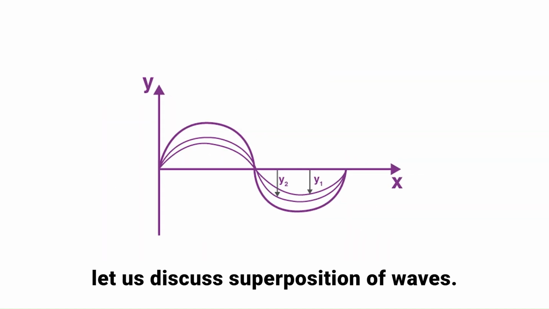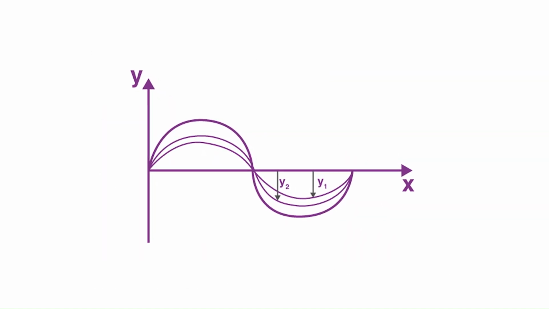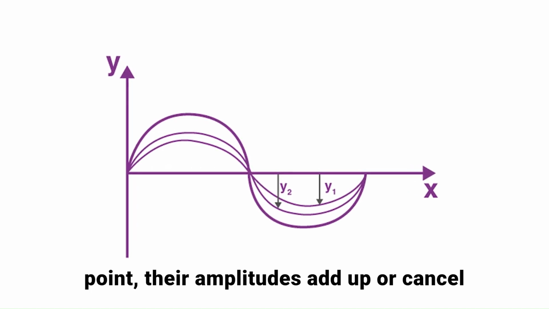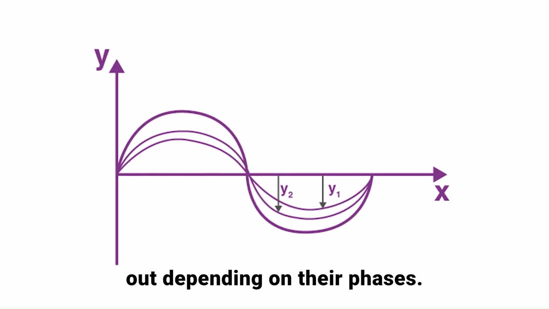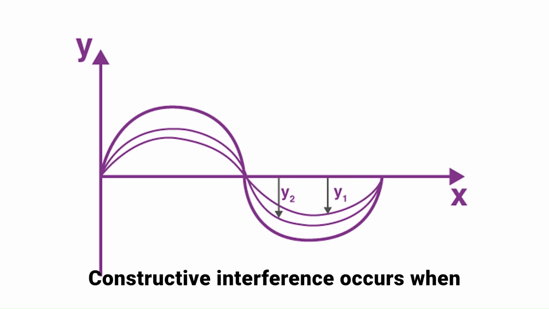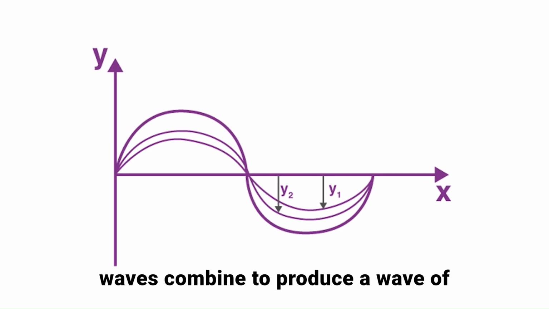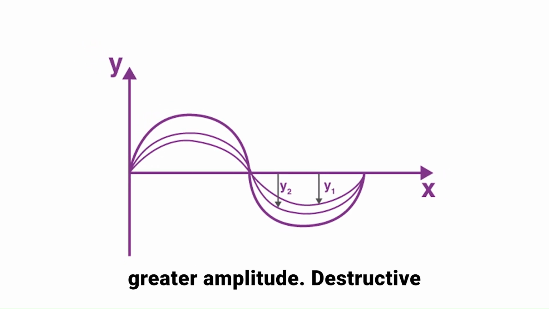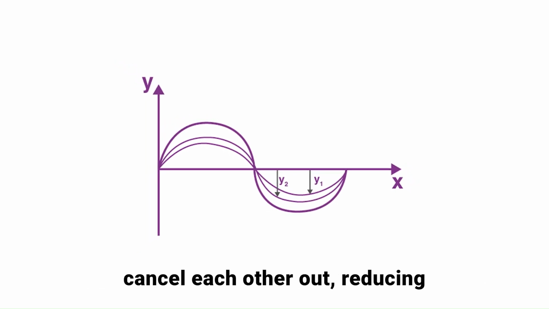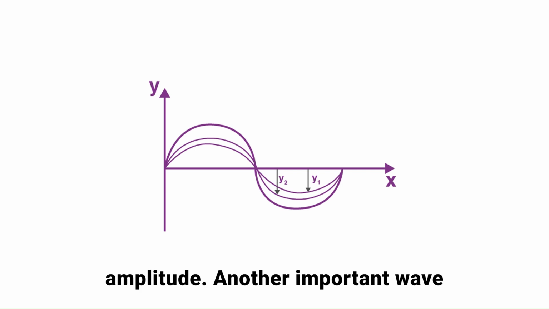Now, let's discuss superposition of waves. When two or more waves meet at the same point, their amplitudes add up or cancel out, depending on their phases. This leads to two types of interference. Constructive interference occurs when waves combine to produce a wave of greater amplitude. Destructive interference occurs when waves combine to cancel each other out, reducing amplitude.